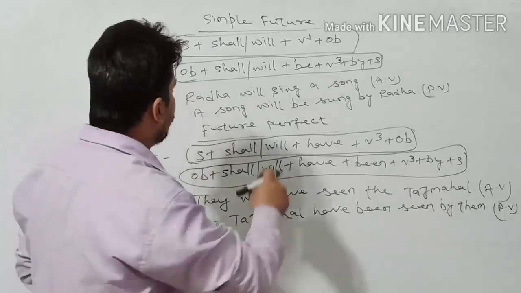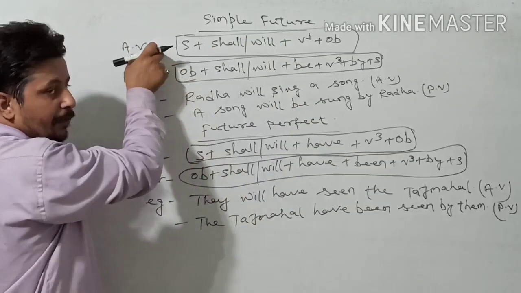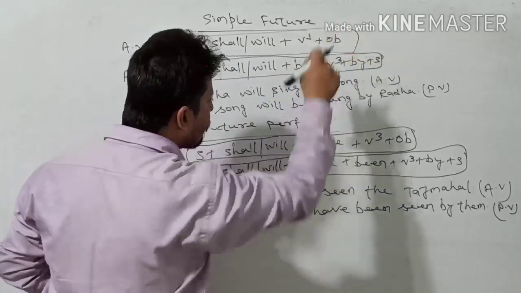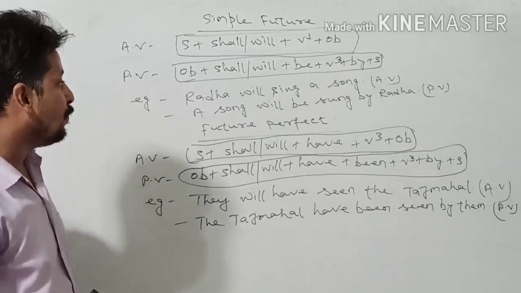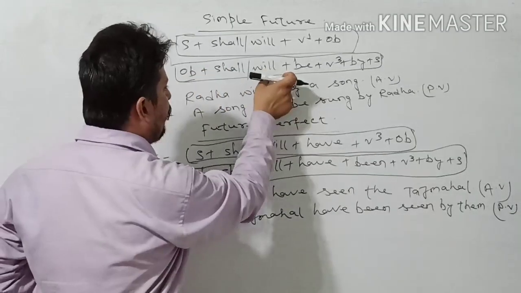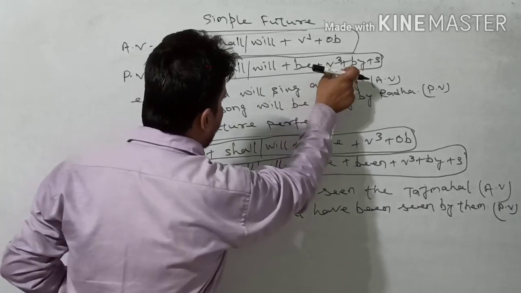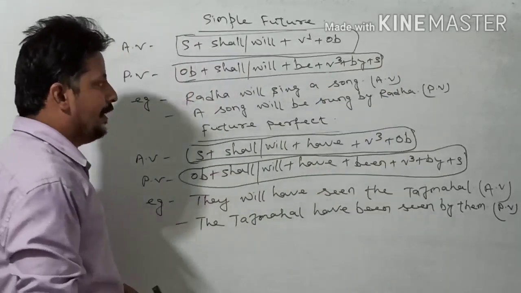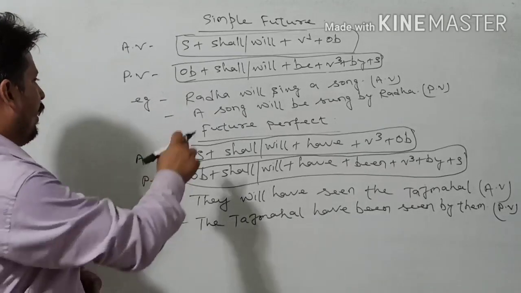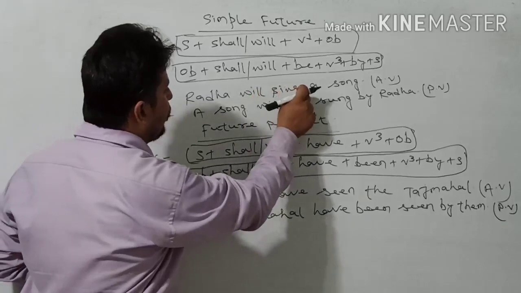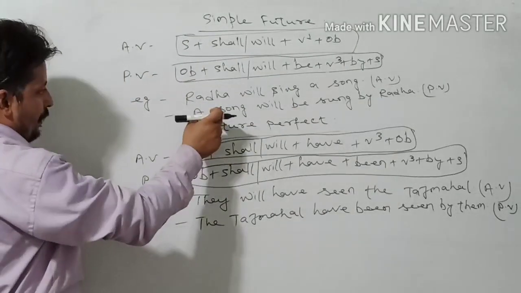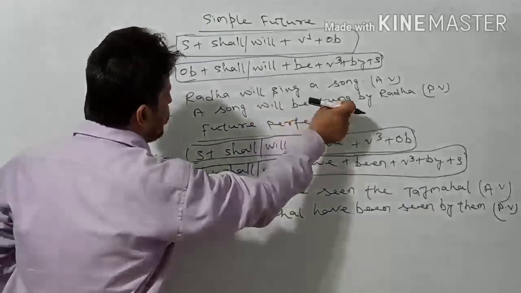Okay, see, in simple future, the active voice structure is subject plus shall or will plus verb 1 plus object. And in passive, you have to take object plus shall or will plus be plus verb 3 plus by plus subject. Here after the helping verb, you have to use be before verb 3. As for example, Radha will sing a song, that is in active voice. Now in passive, a song will be sung by Radha.